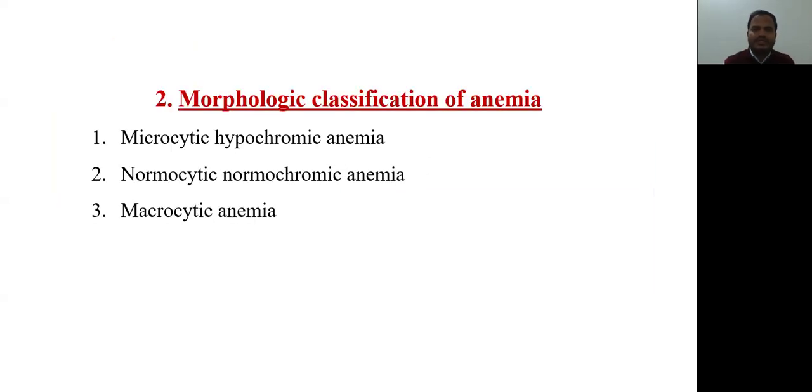Now we will come to the second variety of classification, that is morphologic classification. Morphologic means RBC structure. If RBCs are smaller, larger or normal in size, and even after that we are getting anemia, that is the morphological classification. First class is microcytic hypochromic anemia. The second one is normocytic normochromic anemia, and the third one is macrocytic anemia. We will see all in detail in the next slide.